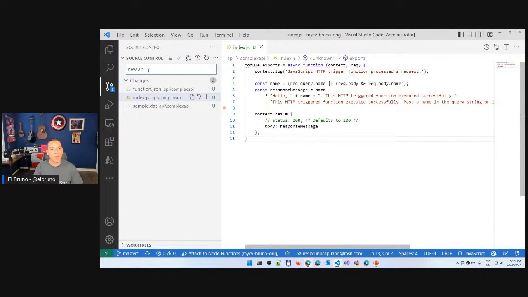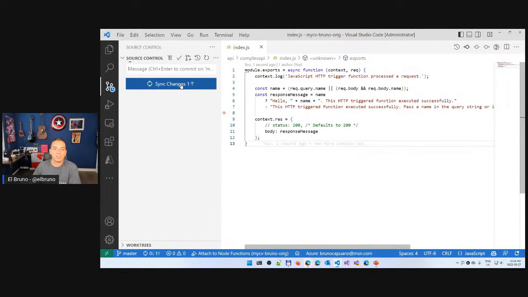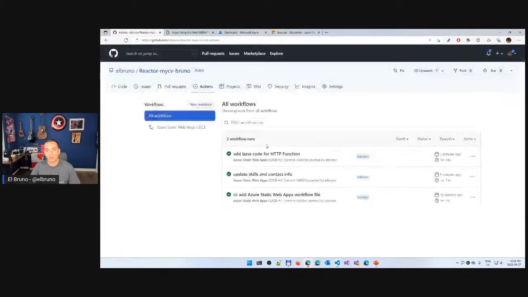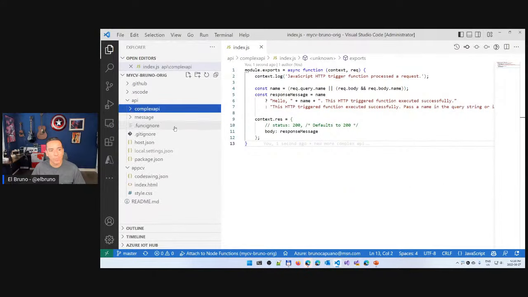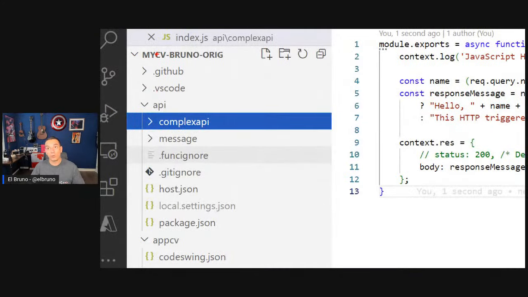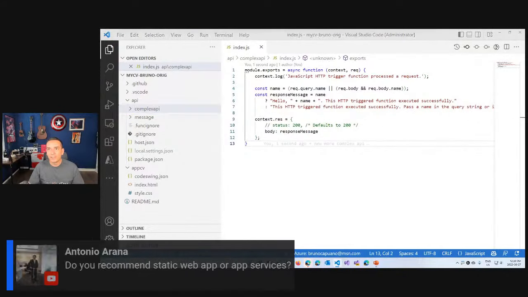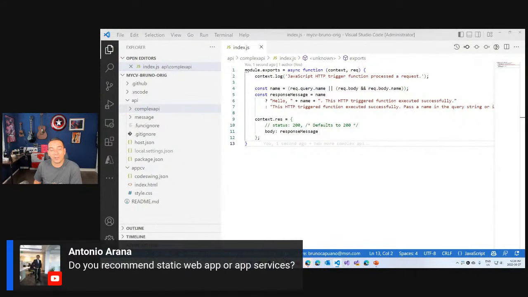New function, new API, new more complex API. Publish this, scene changes, and again, 90 seconds. Sorry, a minute and a half later, go back to actions, and it should be here anytime soon. But let's wait until it's there. In the meantime, while it's publishing, let's take a look at my code. My folder structure is going to be very simple. I have my original message API. Now I have my complex API. I can start to add APIs here. And let's go for Antonio's question. Antonio is asking if we recommend static web app or app services.